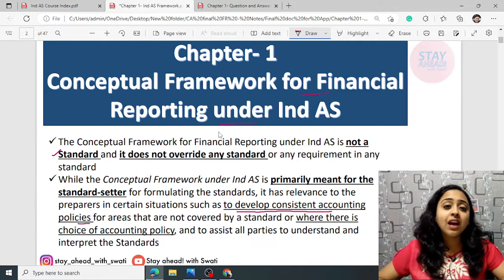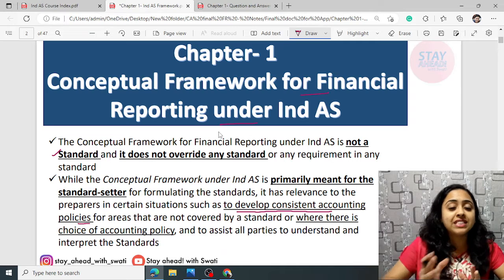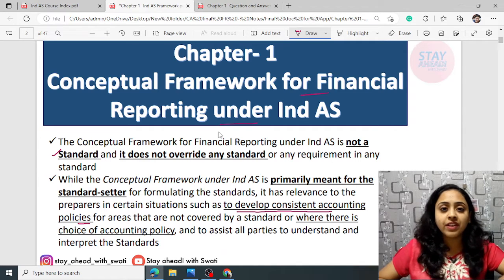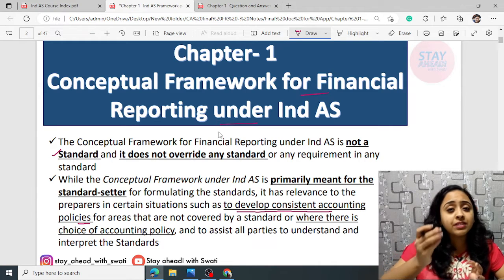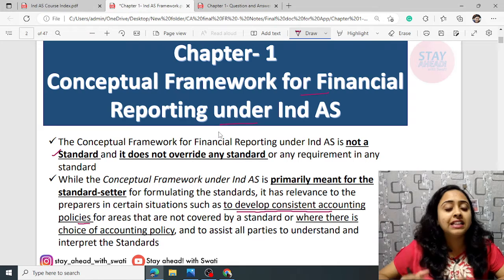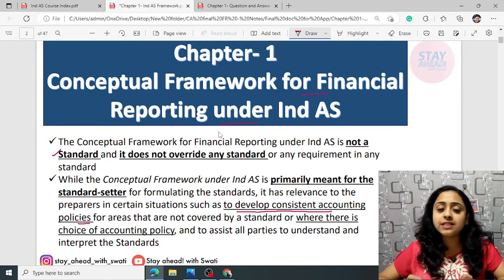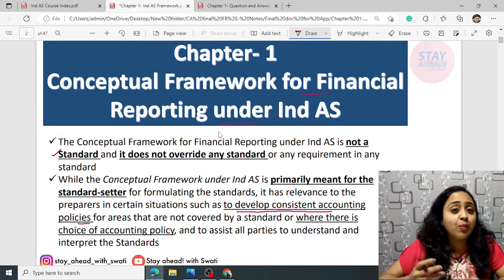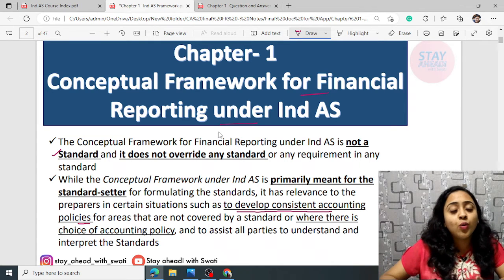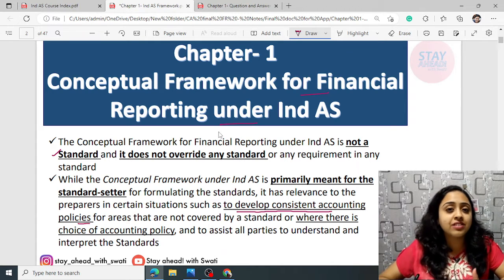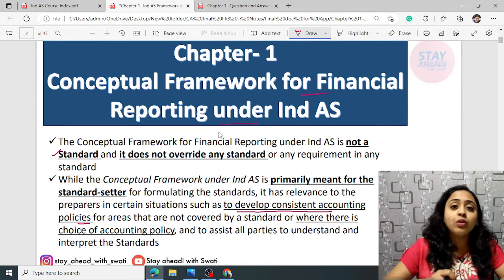If you look at each and every standard, you will see there is an objective given, a scope given, applicability and non-applicability. Then further provisions are given. The same style of numbering is done, and the basis for conclusions is mentioned in the end. There is a set pattern. Where is it given? It is given in the framework. So any person who is drafting an Indian accounting standard has to follow this framework.